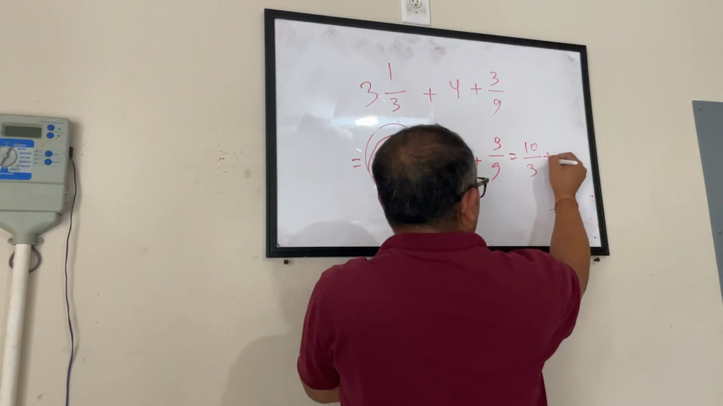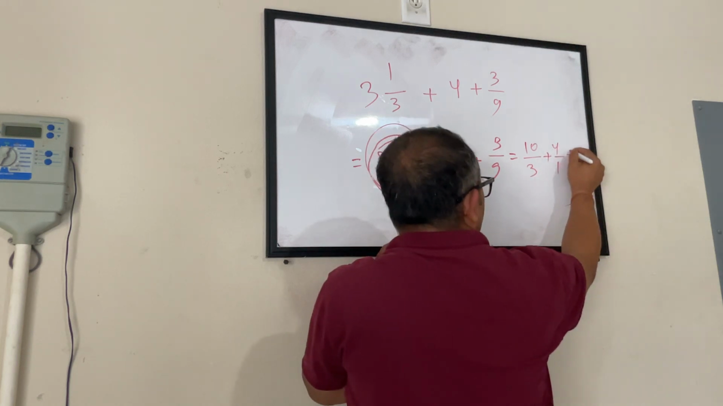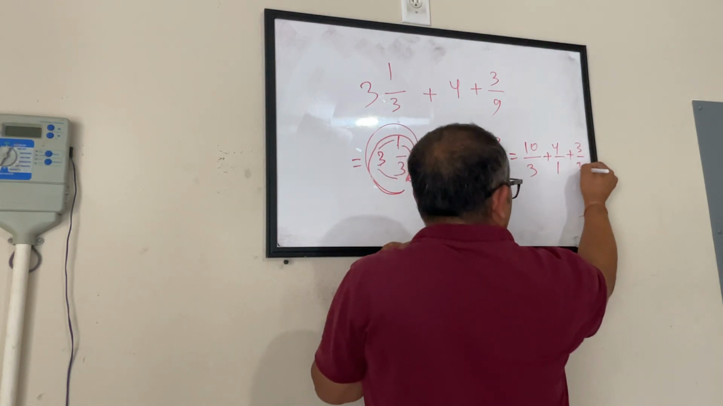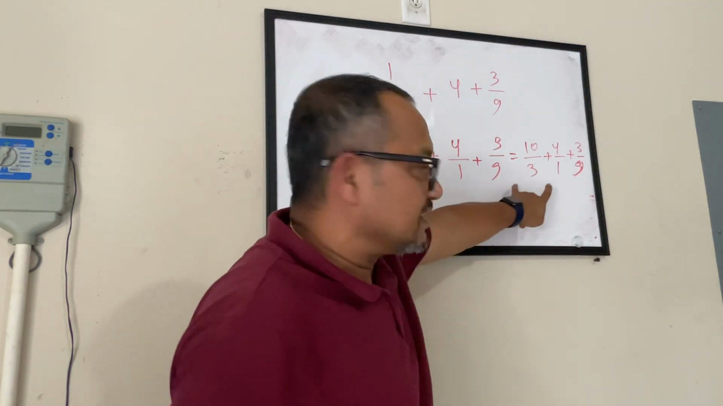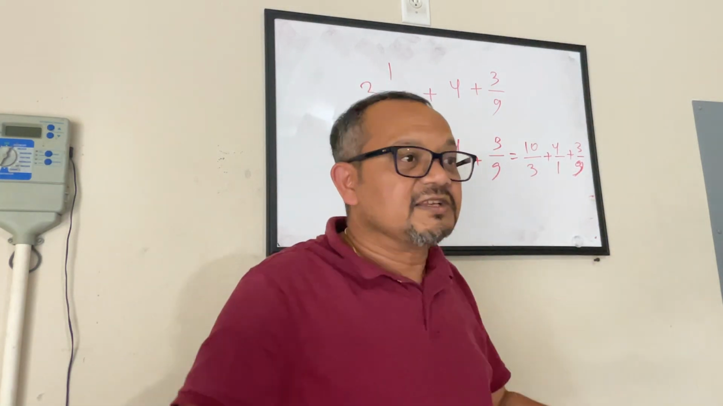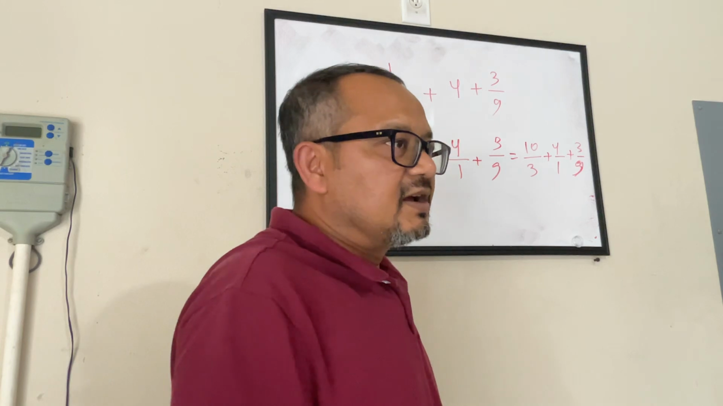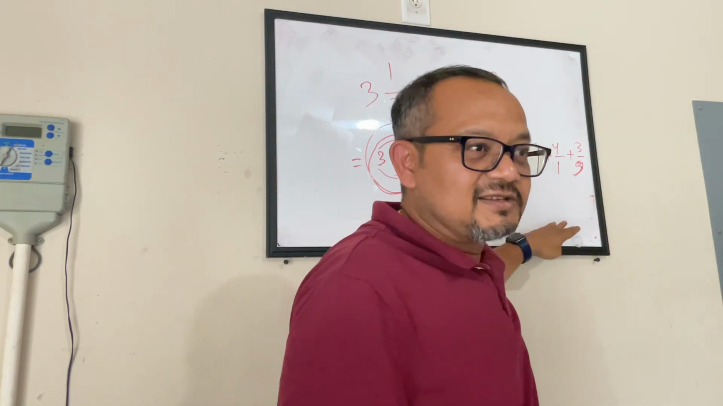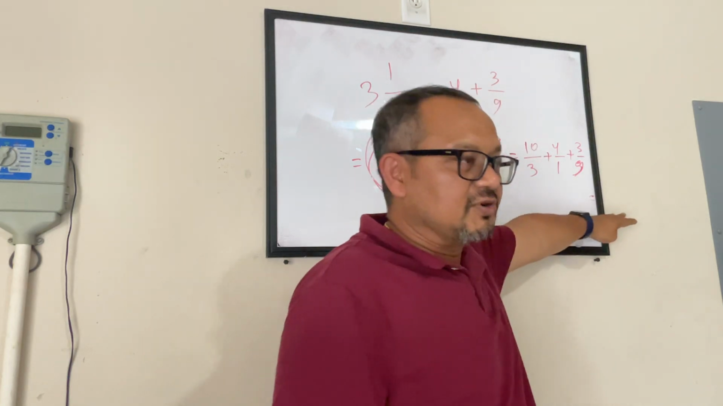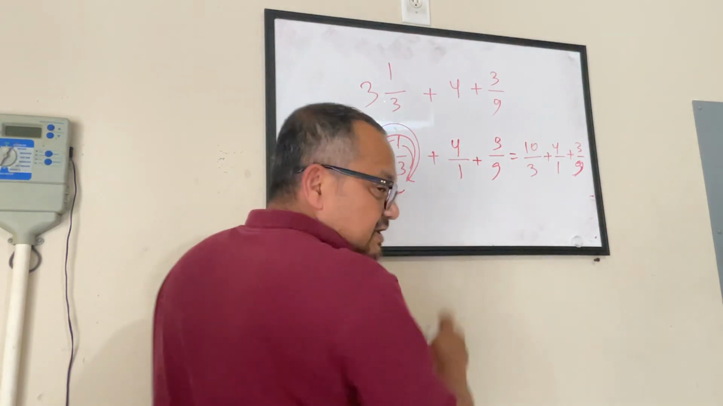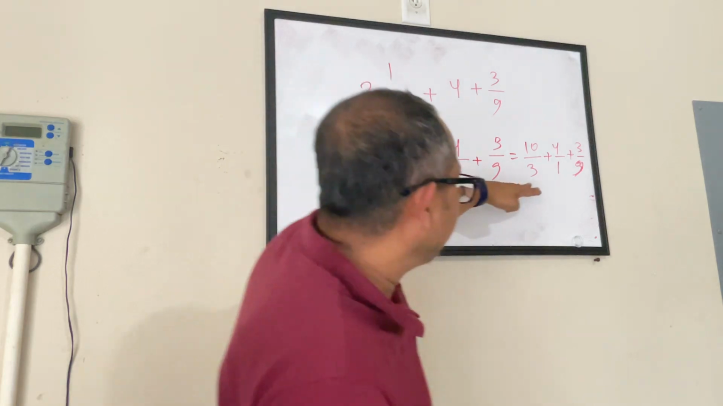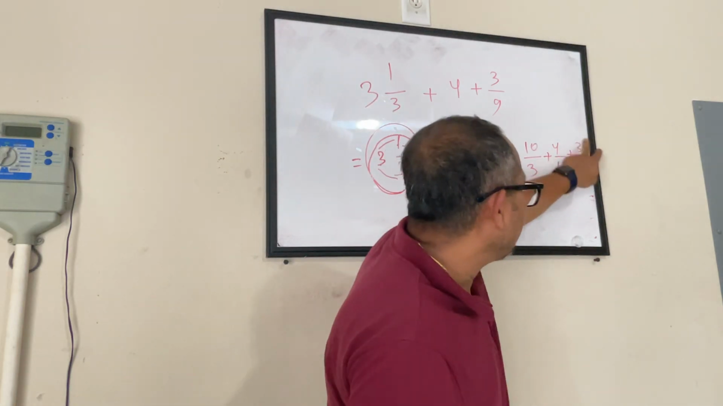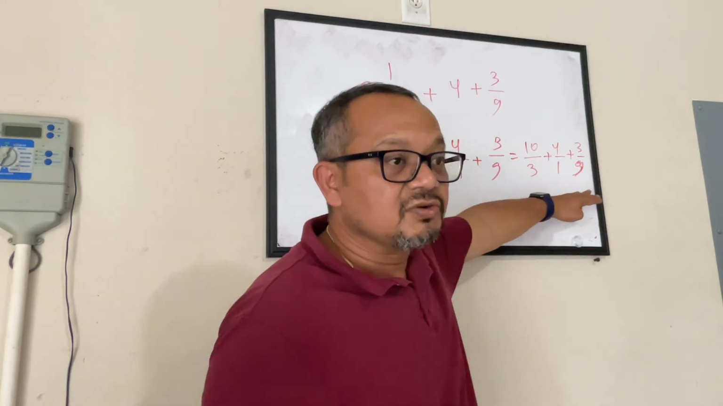And this is my second one, which is a fraction already. Third one is already a fraction. So I have got 3 fractions. Everything is like a fraction. It's easy now, right? I'm not adding apples with oranges. I have all oranges or all apples. I can add them together. So now I have 3 fractions, 10 by 3, 4 by 1 and 3 by 9. What do we do next?